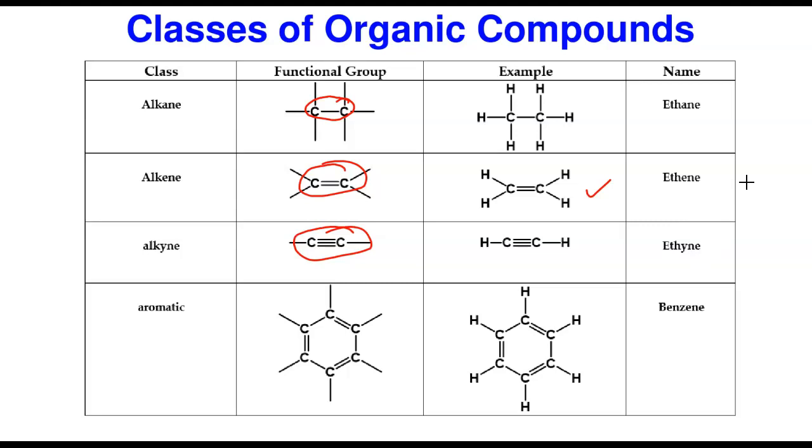The aromatic is characterized by the presence of a cyclic ring that has 3 double bonds around it. Alternating double bonds. Alternating means there's a double bond here, but it jumps this carbon and comes to the next one. So this particular ring is what we call the aromatic ring. And the simplest member of this aromatic ring is the benzene ring, when it has all the hydrogens here. Then we call them the aromatic or the arenes. They can be called the arenes.